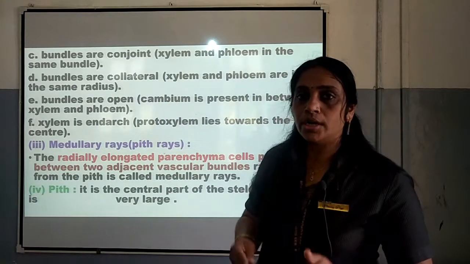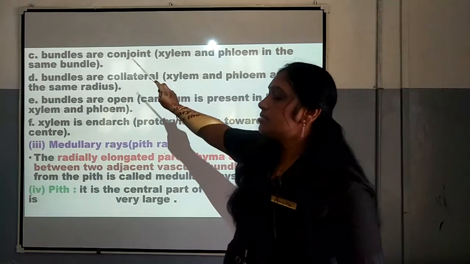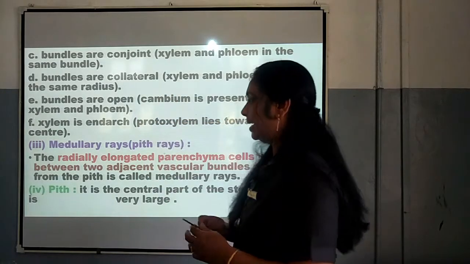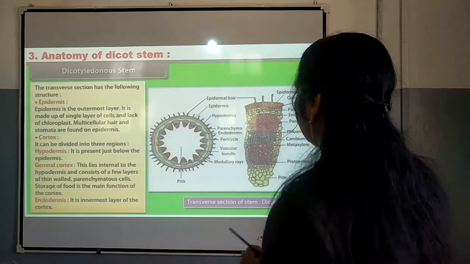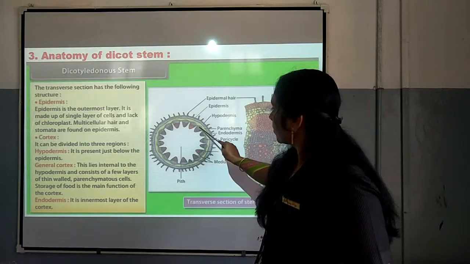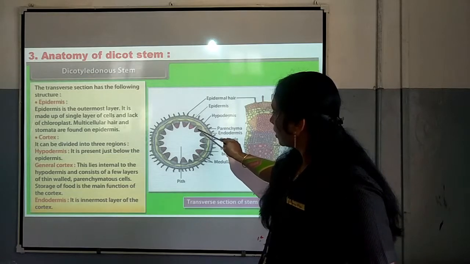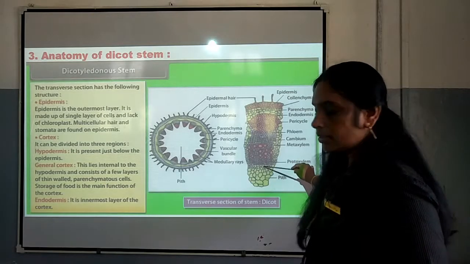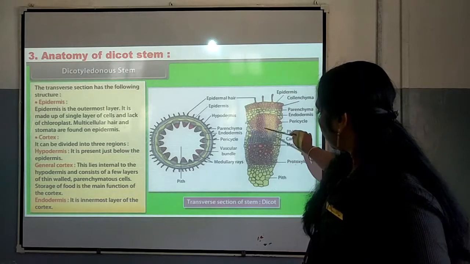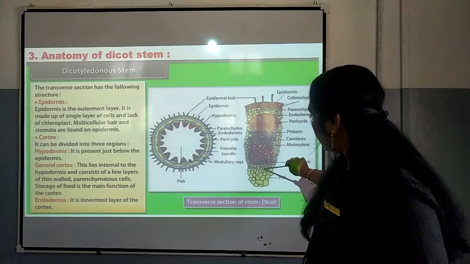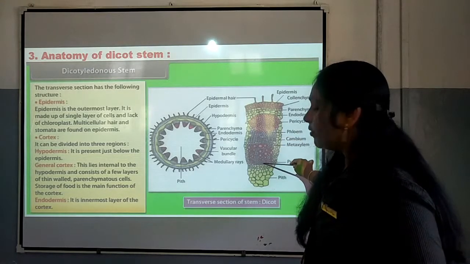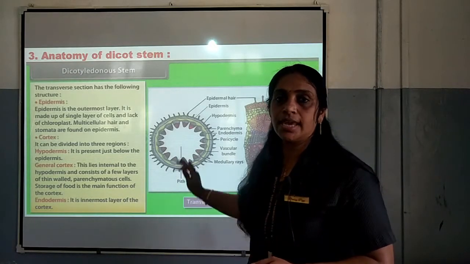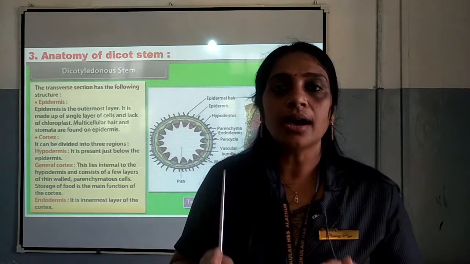It is very important, you have to study it, my dear children. The bundles are conjoint, collateral, open, and xylem is endarch. You can see in the figure itself, protoxylem is facing towards the pith and metaxylem is facing towards the outside. This type of arrangement of the xylem is called endarch condition. So, in the case of dicot stem, we can see endarch condition.